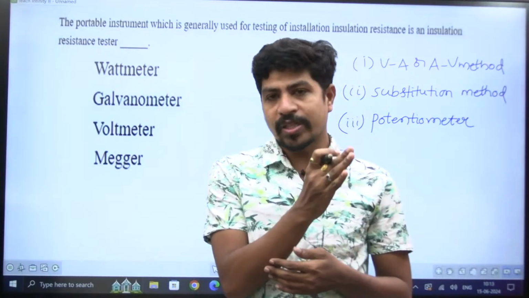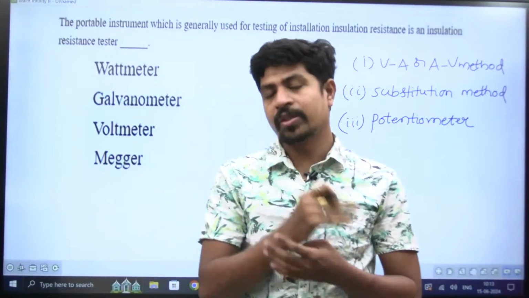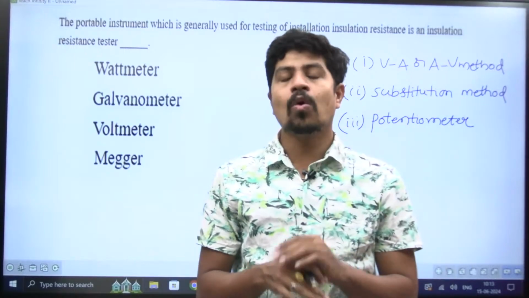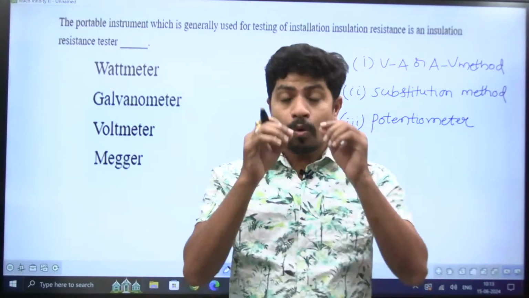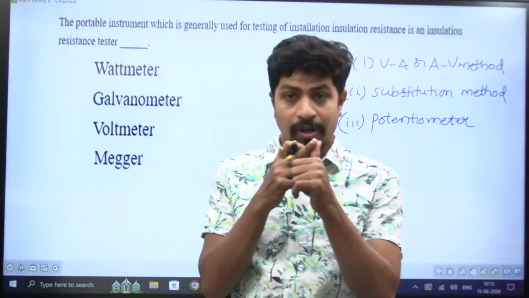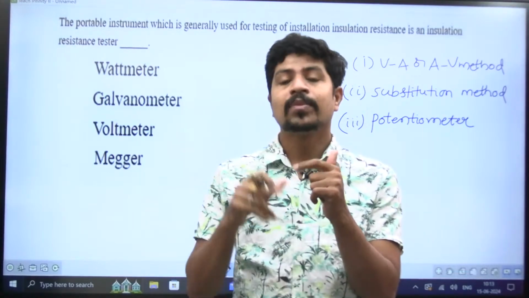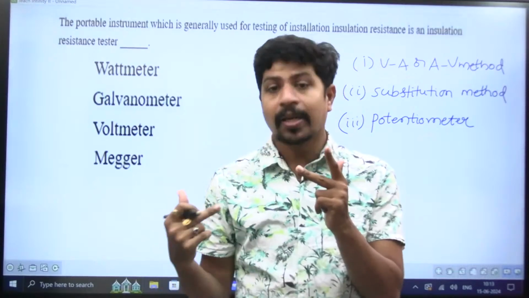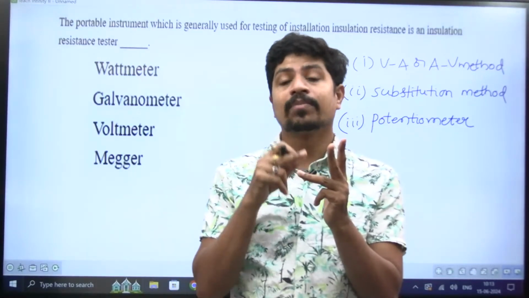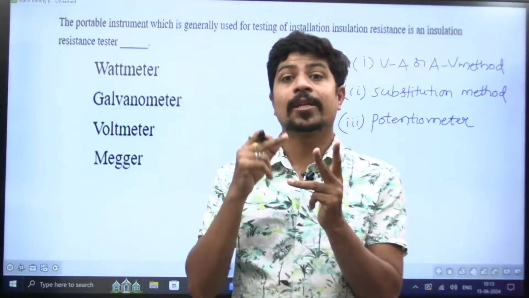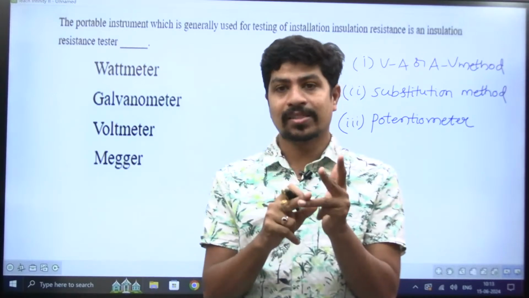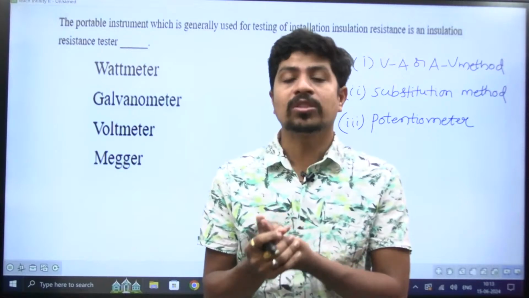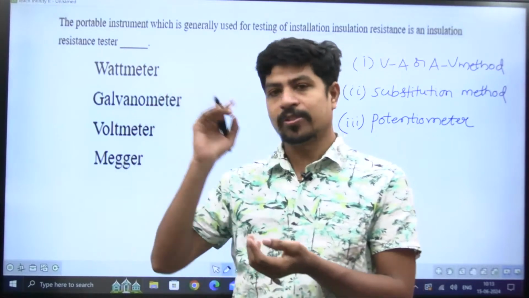If you check the 2021, 2022, 2023 papers, no good question has been given from fault analysis, stability analysis, load flow studies, or transmission, especially classification of transmission lines, steady state performance, transient analysis and voltage control.